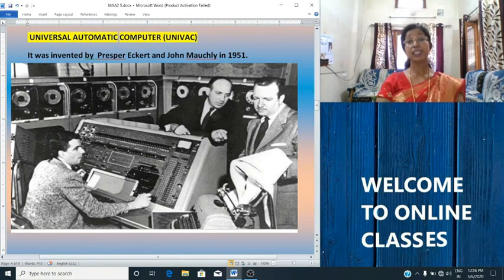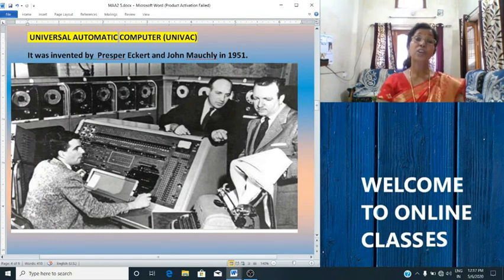It was designed as a commercial data processing computer. This computer used magnetic tape rather than the punch card to input and store data. So this was the first computer which could handle both numeric and text data.